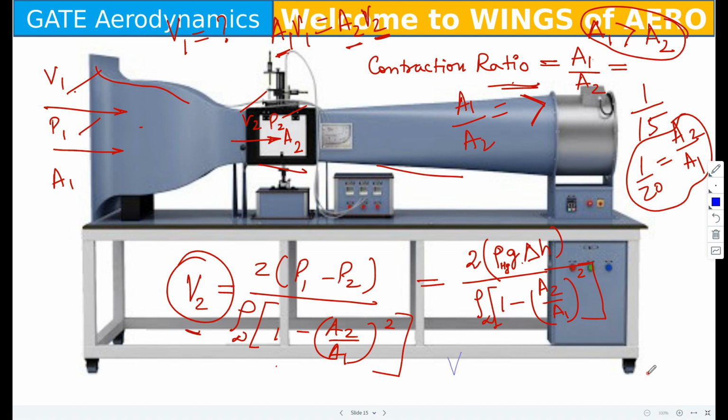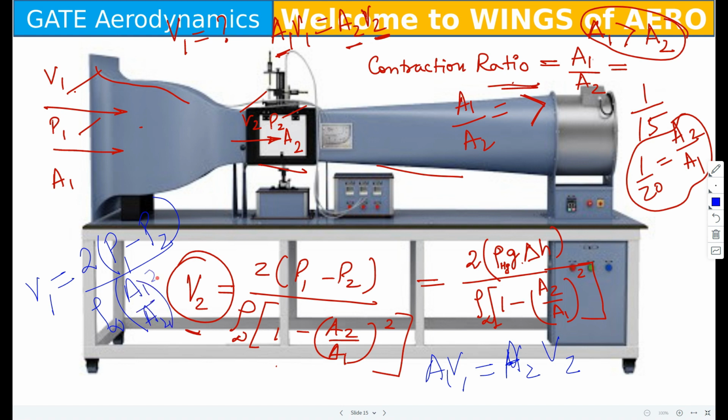For V1, what we have seen is that A1 V1 equals A2 V2. Using this relation you can find the other relation. So in another way you can also write V1 equals the square root of twice of (P1 minus P2) by rho infinity into (A1 by A2) whole square minus 1.